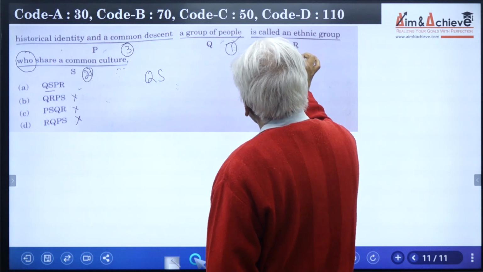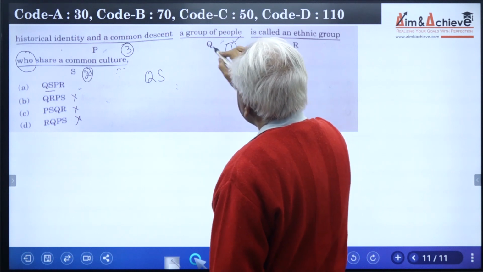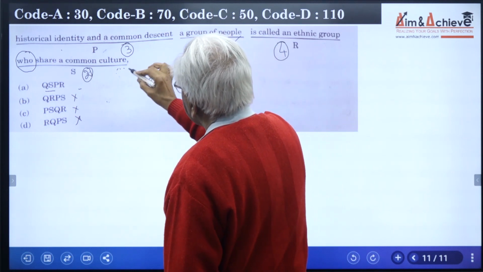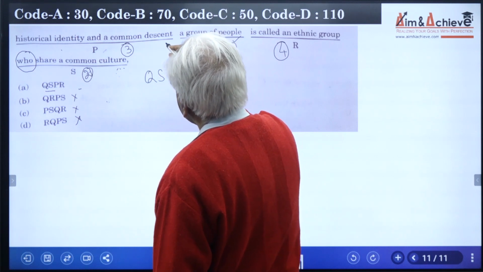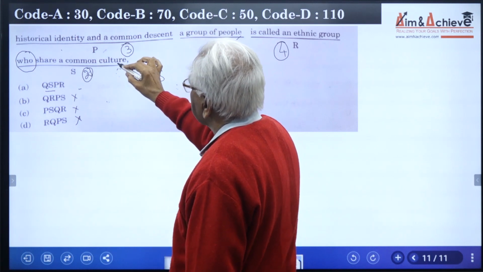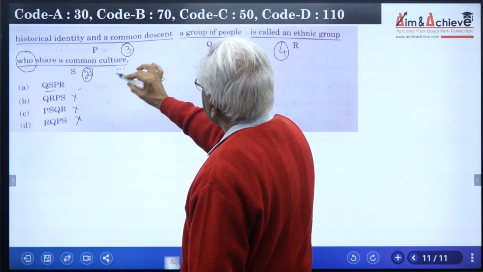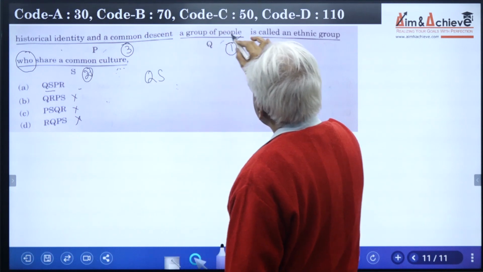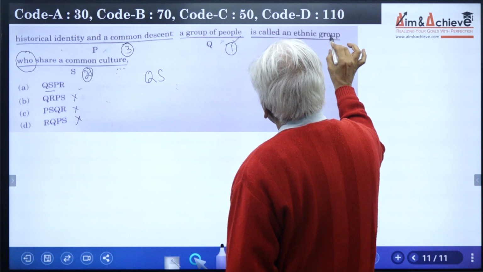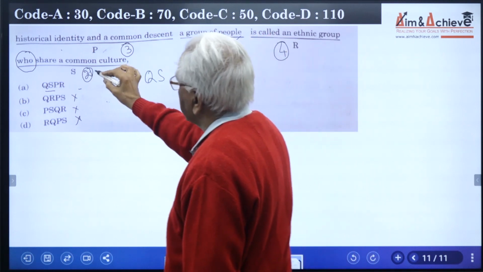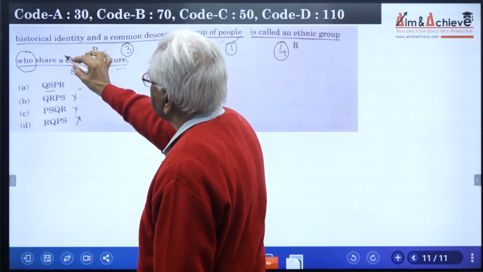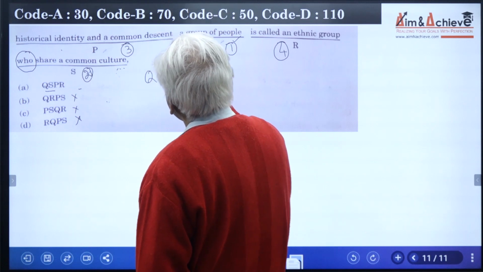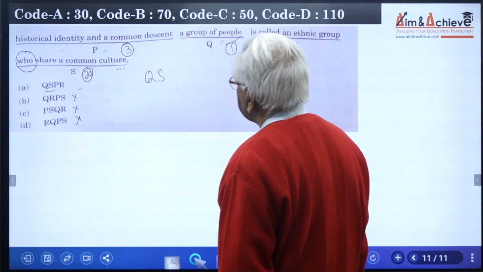And the last part is called an ethnic group. So he says here a group of people who share a common culture, this thing. This becomes a relative clause embedded in the main clause. What is the main clause? A group of people is called an ethnic group. But which group? Who share a common culture, historical identity and a common descent. That means the sentence is correct.